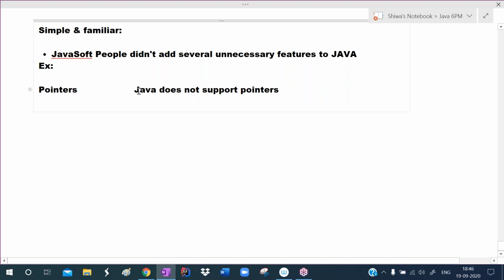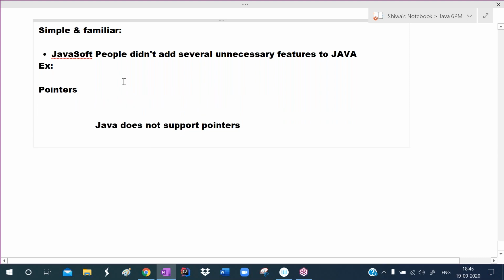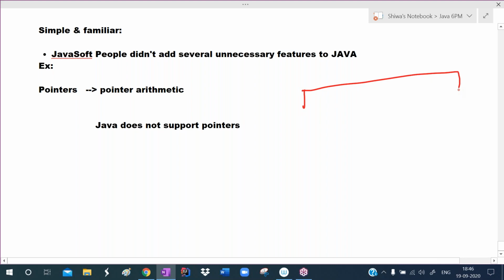See, the pointer arithmetic concept is there. Pointer arithmetic means using operators on pointers. Due to this pointer arithmetic, for example, one bank is maintaining customer account details like this. They are maintaining customer account number, customer name, customer balance. So the customer account number is 1234, his name is Ravi, his account has 1 lakh balance. Like this the bank is maintaining.